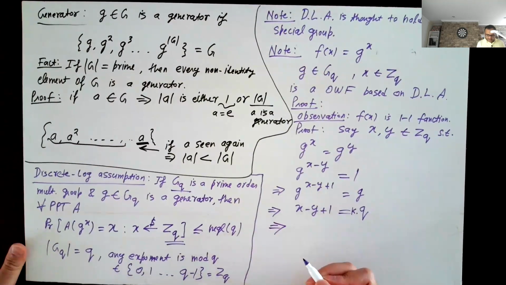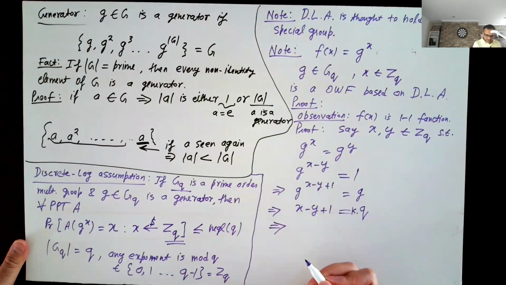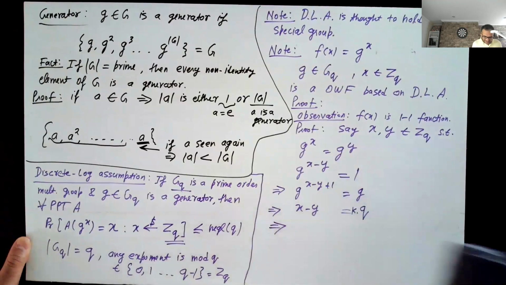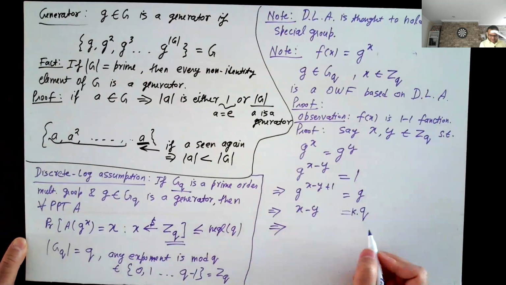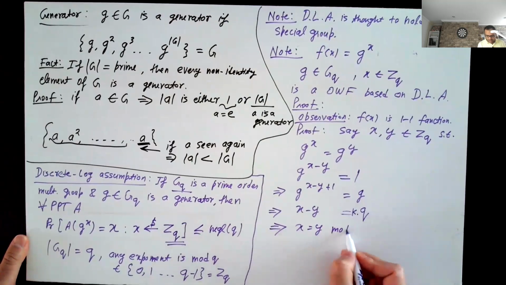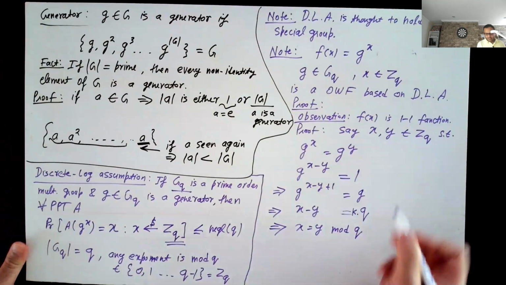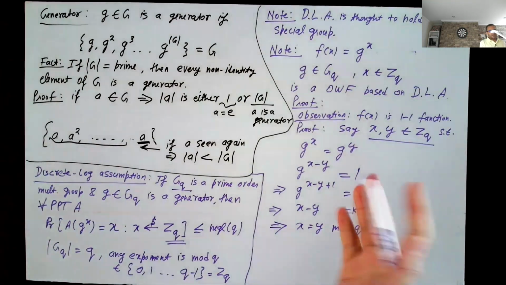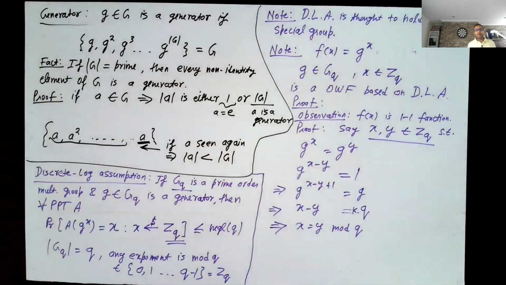So essentially, actually no, it should be just x minus y is a multiple of k times q, which actually means that x equals y mod q. So if they both belong to ZQ, that means that they are the same element. Okay, because g must first generate the entire group before we see any collisions.